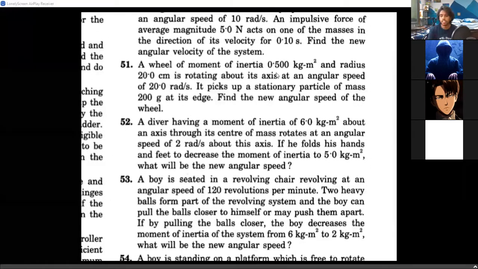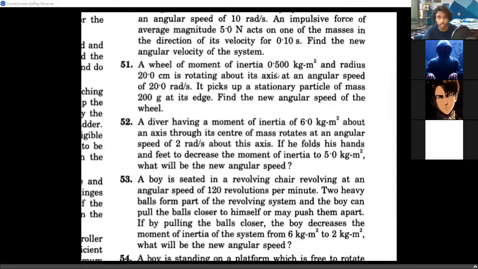A diver has a moment of inertia. Like you know this thing, right? People who dive into the swimming pool from a height, when they jump, when they're at a height, they actually fold themselves completely into a very small body so that the angular velocity is more, so that they can do more turns in the air before they hit the water. So that is the question that is related there.